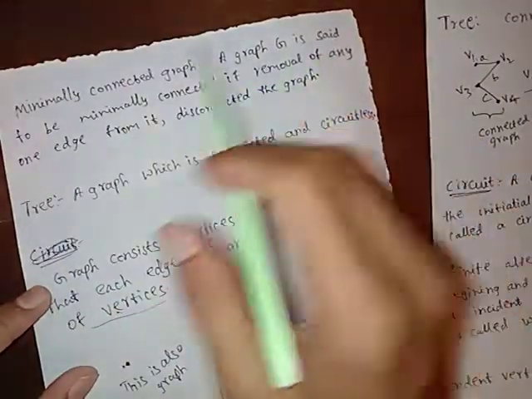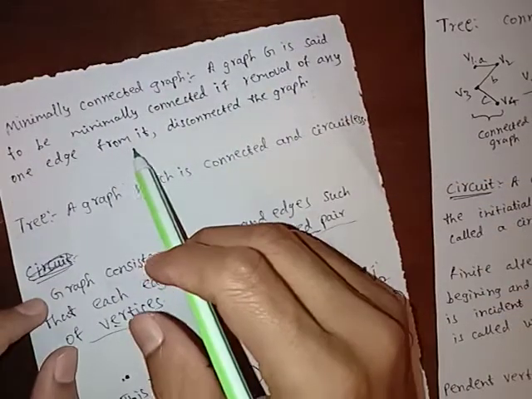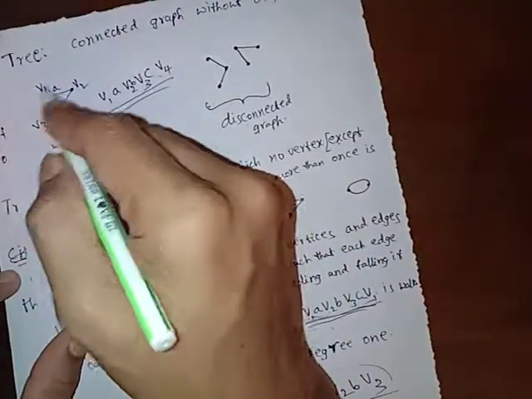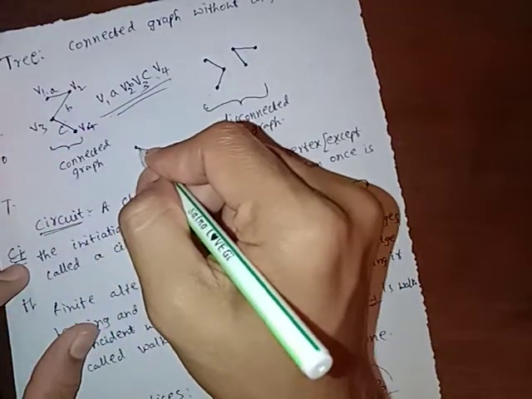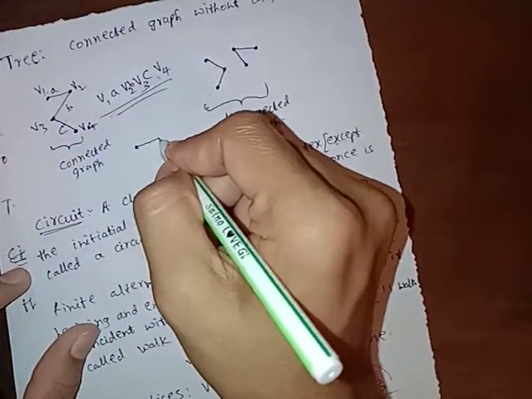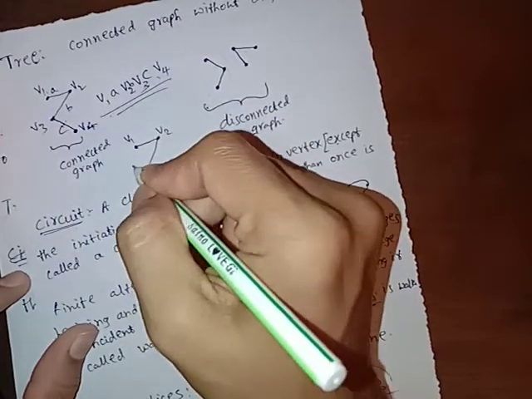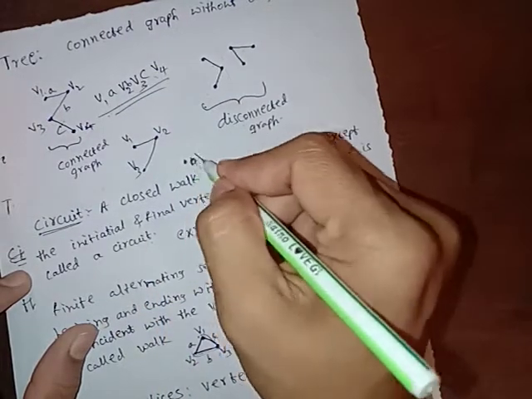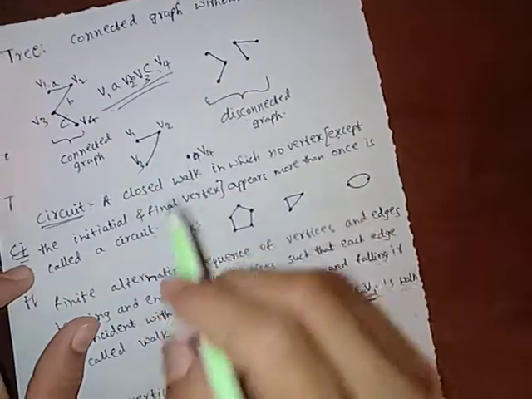A graph G is said to be minimally connected if removal of any edge from it gives a disconnected graph. If we remove any edge from this graph, if we remove C, what does it become? We get V1, V2, V3, and here V4. If we remove C, this is a disconnected graph.